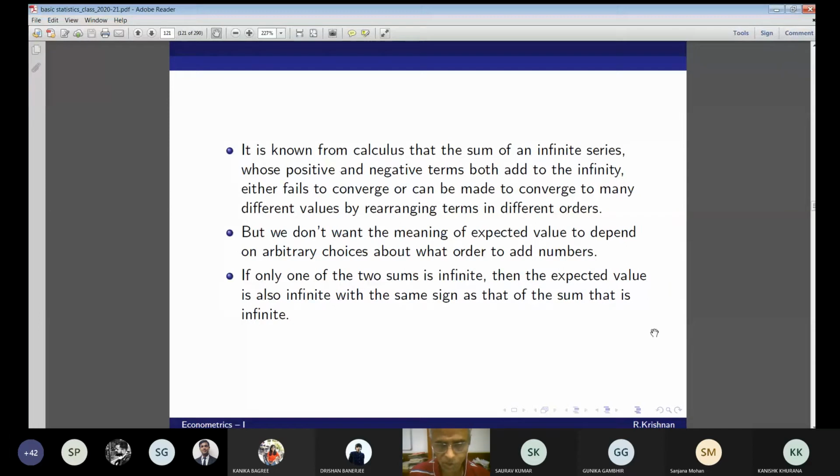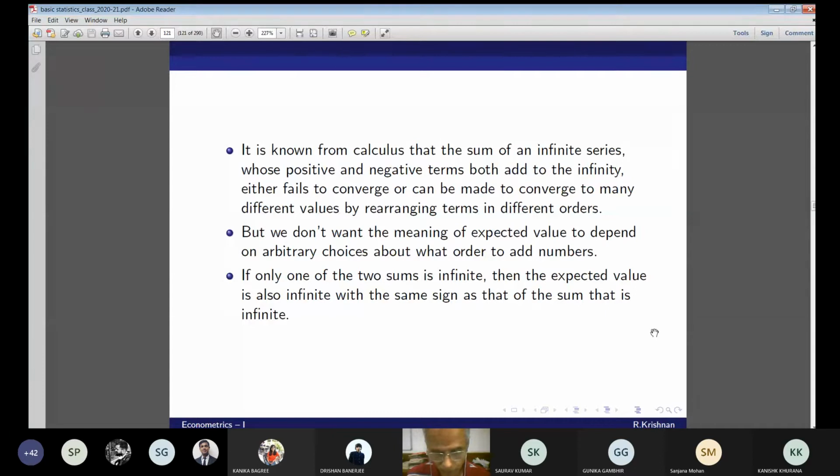Okay, one particular choice of mean. And if we don't want the meaning of the expected value to depend on arbitrary choices about the way we are going to add the numbers, if only one of the two sums is infinite, then the expected value is also infinite with the same sign as that of the sum that is infinite. This is the reason.